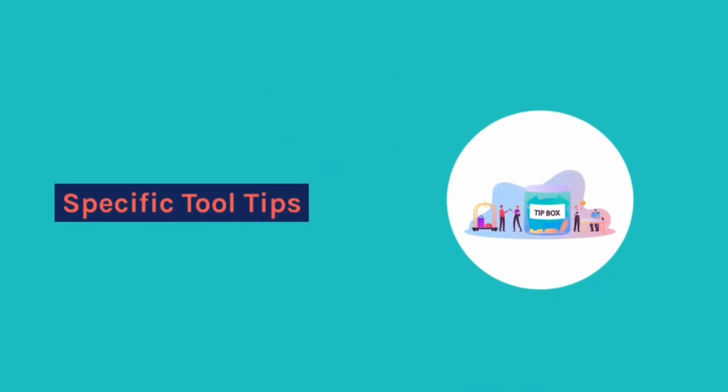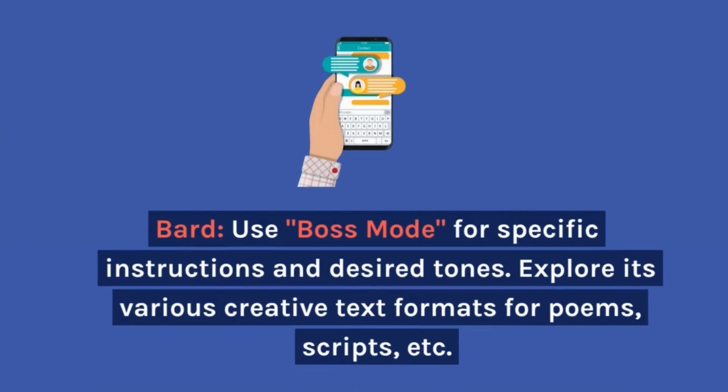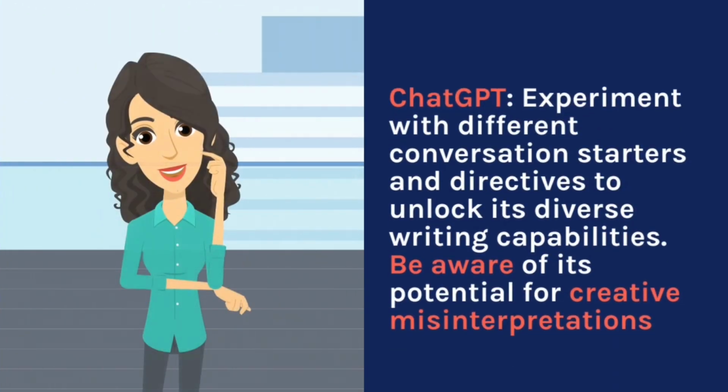Specific tool tips. Bard. Use Boss mode for specific instructions and desired tone. Explore its various creative text formats for poems, scripts, etc. ChatGPT. Experiment with different conversation starters and directives to unlock its diverse writing capabilities. Be aware of its potential for creative misinterpretations.